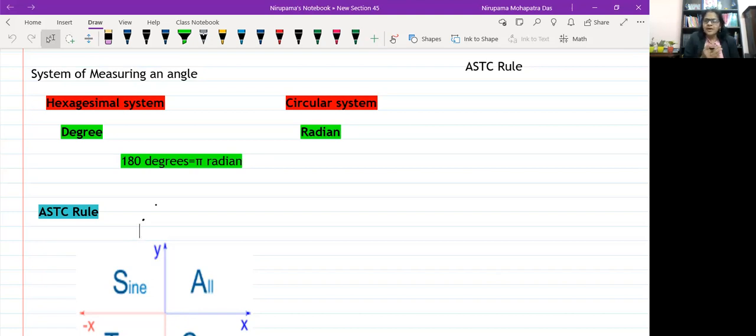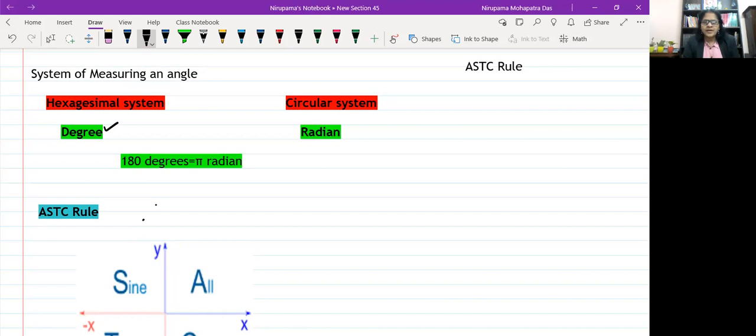We are going to use two types of systems of measuring an angle. One is the sexagesimal system of measurement, and the second is the circular system of measurement. In the first system, degree is the unit of measuring an angle, and in the circular system, radian is taken as the unit.